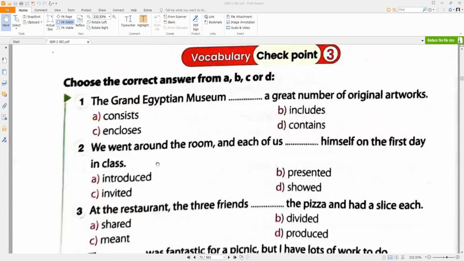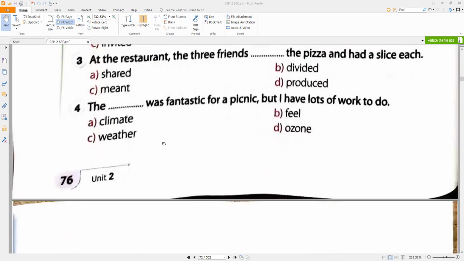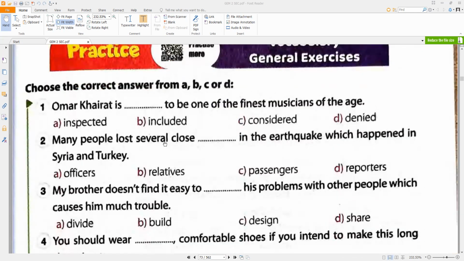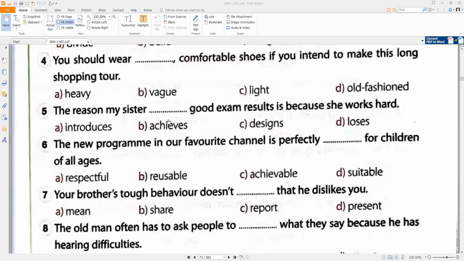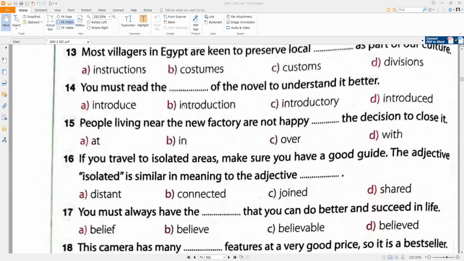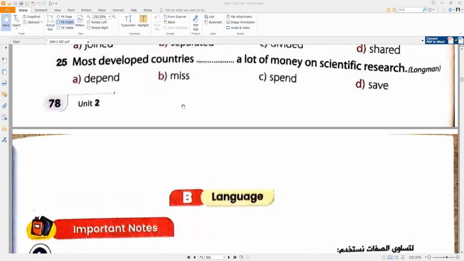Great. You can answer the exercises and we will discuss the answers, inshallah, in the next sessions. Now we have done lesson 3 for vocabulary. During our coming sessions, inshallah, grammar will be explained well.